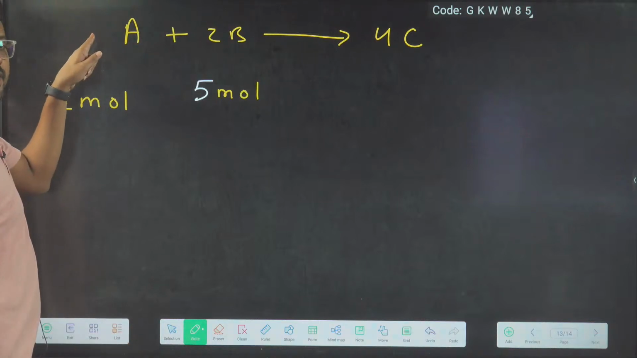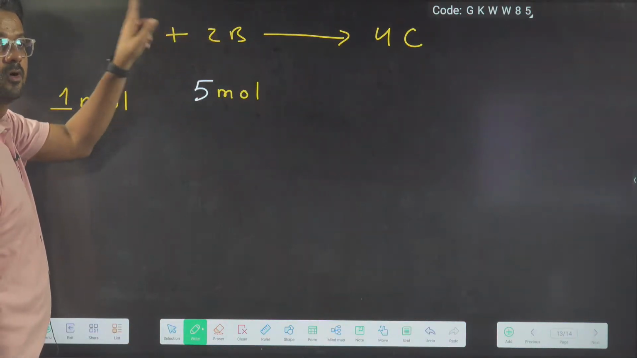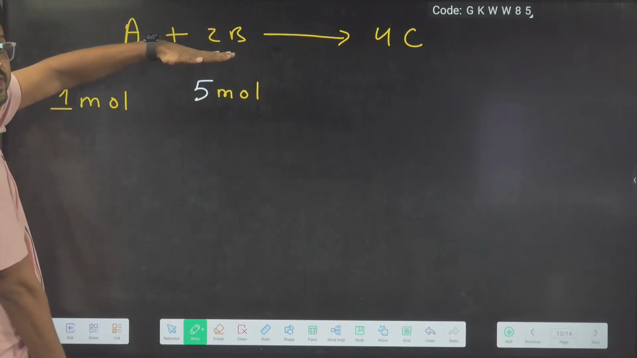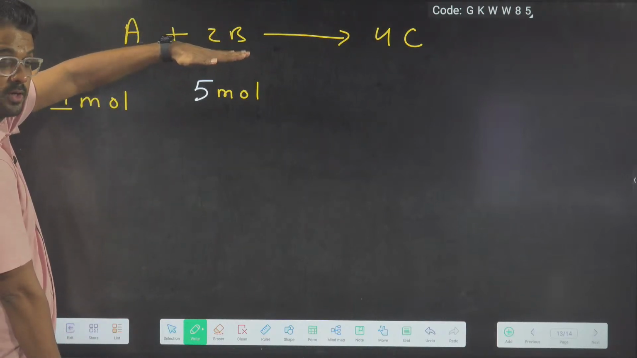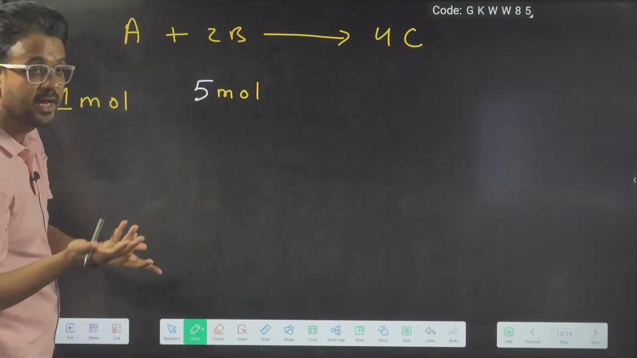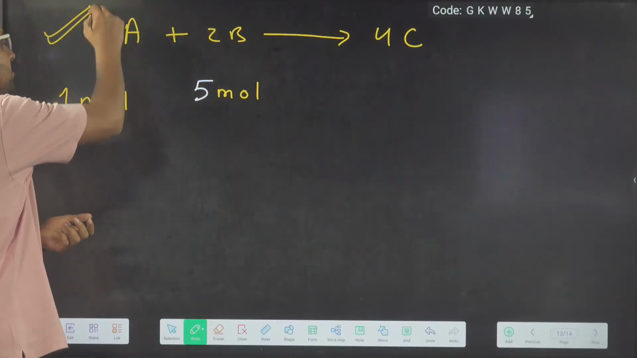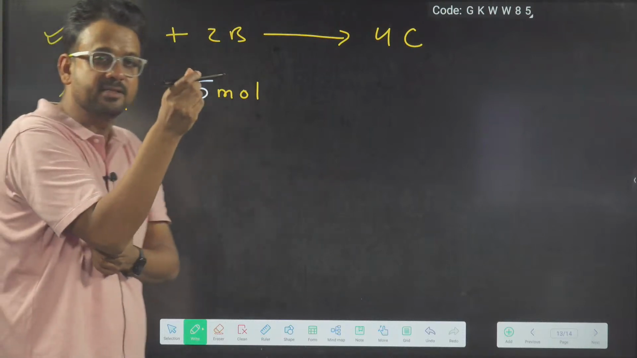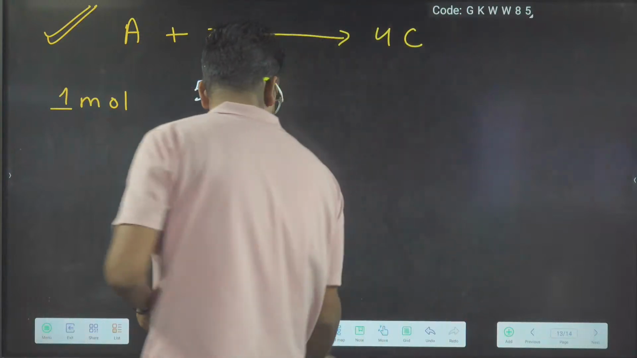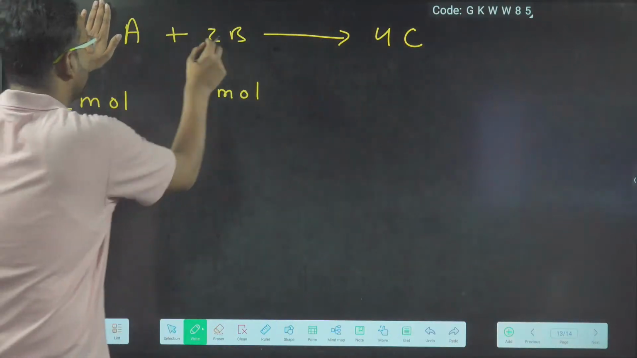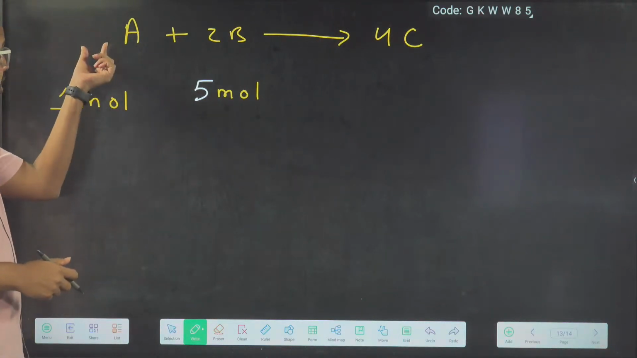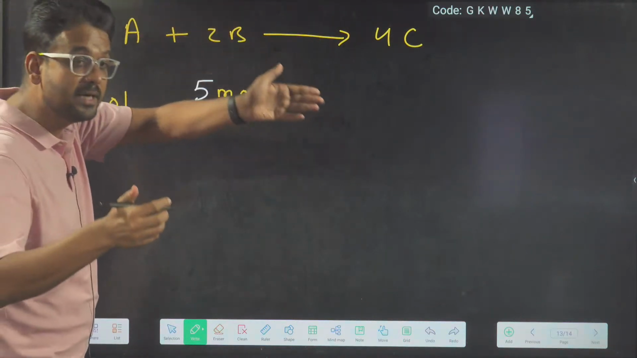For 1 mole of A, how much B did you need? As per the equation, you needed 2 moles. Consumption was happening in a 1:2 ratio. The reaction is telling me that for one body I need 2 caps. Similarly, this equation is telling me that for 1 mole of A I need 2 moles of B.